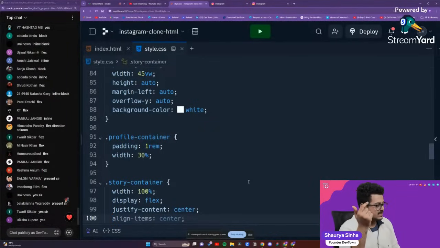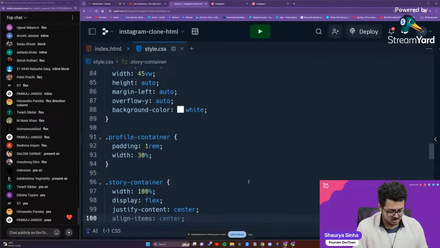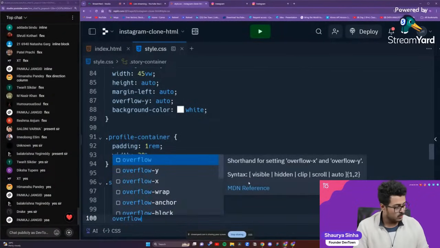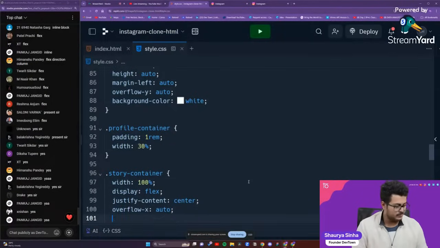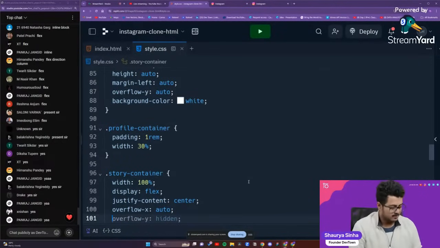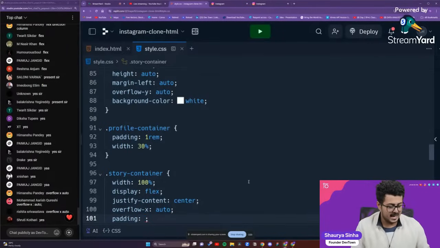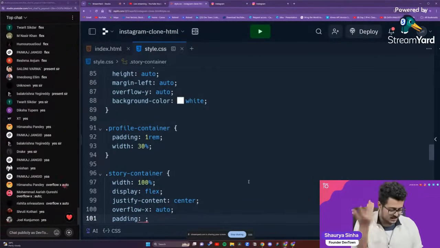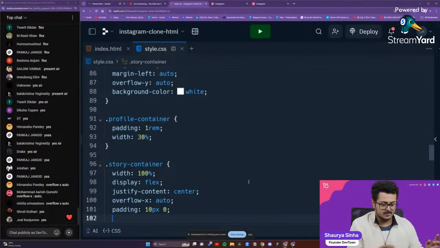Yes. So to do that, again, overflow X auto, so that we are able to scroll. Overflow X as auto. Simple, straightforward, nothing too complicated about it. We'll put up a padding, and we'll set the padding as 10 pixels on the top and bottom, 0 on the left and right. We'll change it if we need anything else. Right now this is just pitch balling, guys. Even I don't know. If we see that this needs a little bit of change, we can change it at a later point of time.